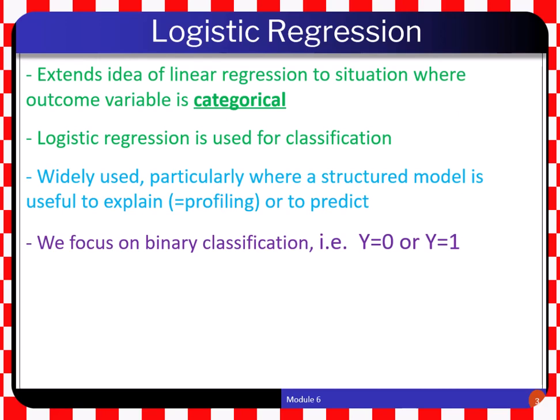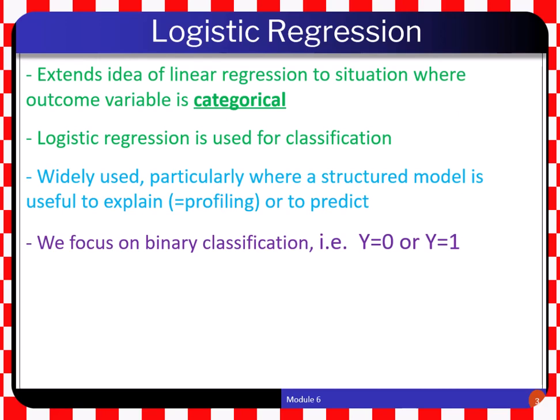So this model extends the idea of linear regression to situations where the outcome variable is qualitative, in other words, categorical. I will use these terms interchangeably. In this chapter, we will study approaches for predicting qualitative responses, a process that is known as classification. Logistic regression is one of the best and most popular methods for classification. It's widely used, particularly where a structural model is useful to explain or to predict. And we are going to focus on binary classification.